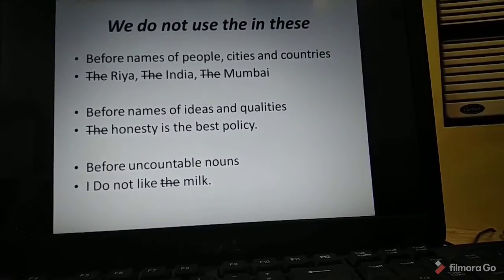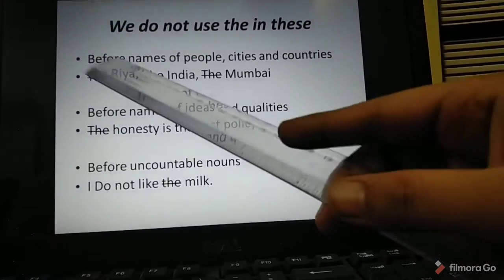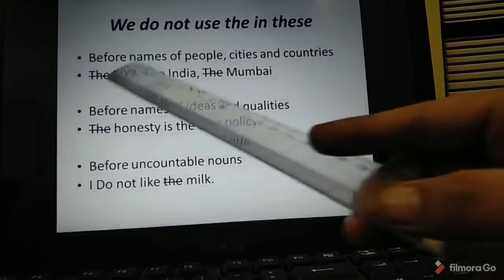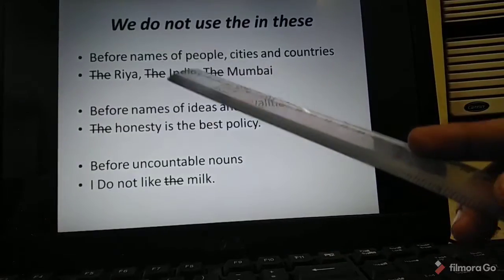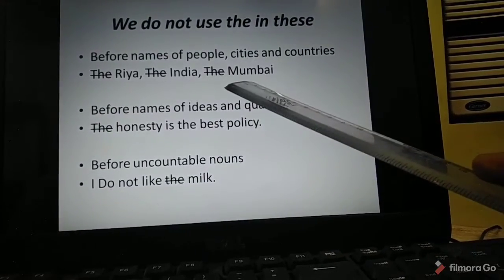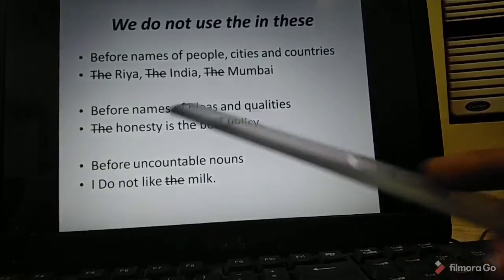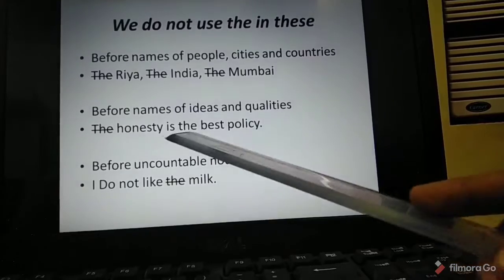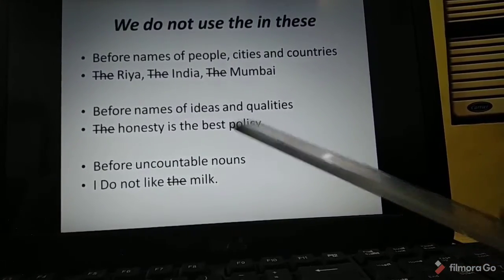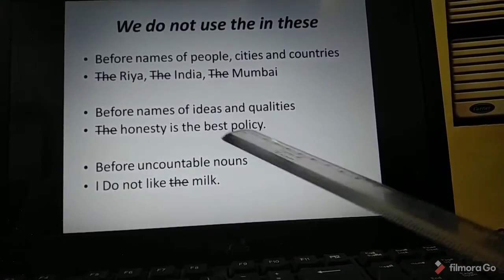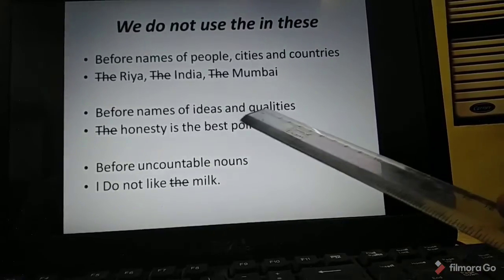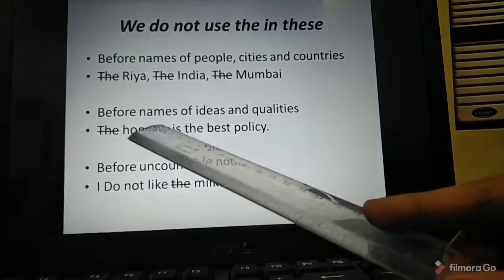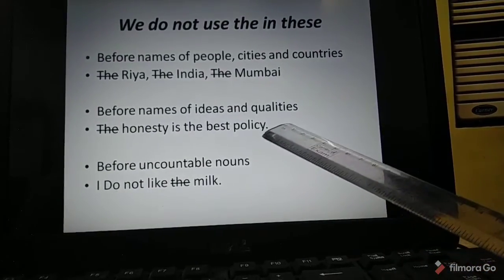Next, where you do not use the. We do not put the before names of people, countries and cities. Then we do not put the before names of ideas and qualities. Honesty is the best policy is the correct one. The honesty is the best policy is not correct. Honesty is a quality, so you cannot say the honesty is the best policy. You have to say honesty is the best policy.